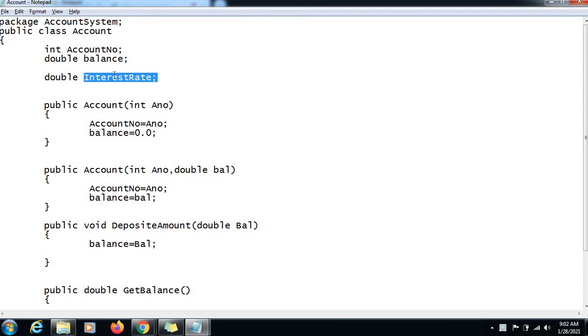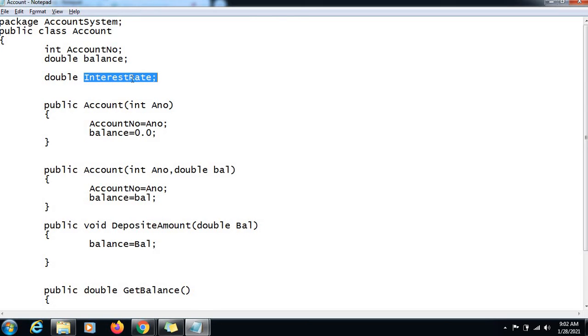created. Every object represents an account of a particular customer, isn't it? So the interest rate is going to be common for all. So this variable is going to hold common data. Now having an instance variable to hold common data is not a good idea.